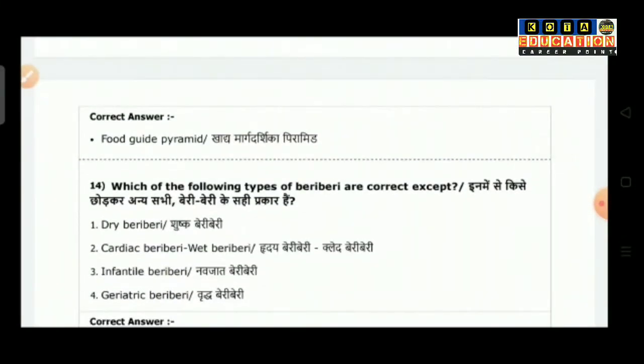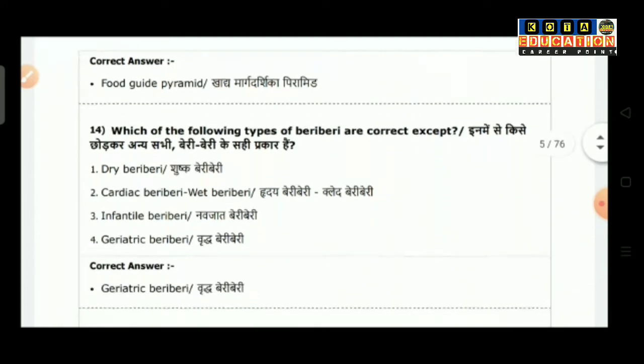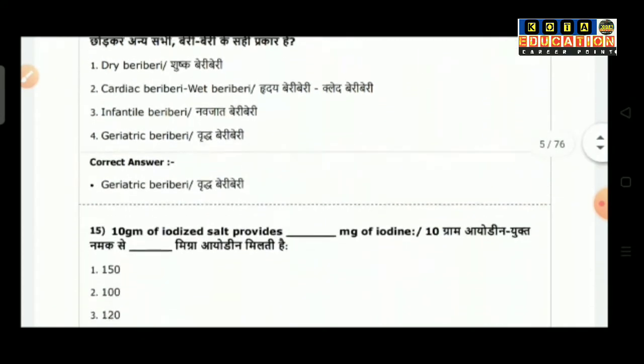Question number 14 is which of the following types of beriberi are correct except: option 1 is dry beriberi, option 2 is cardiac beriberi, wet beriberi, option 3 is infantile beriberi, option 4 is generic beriberi. So the correct answer is generic beriberi.